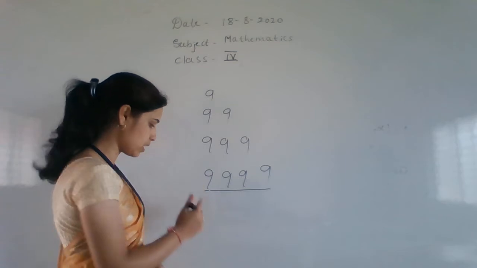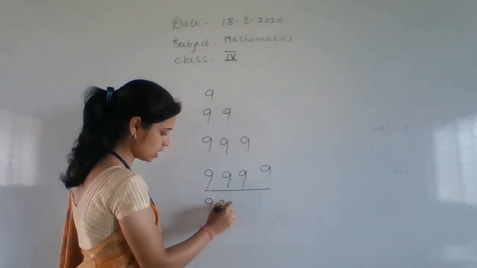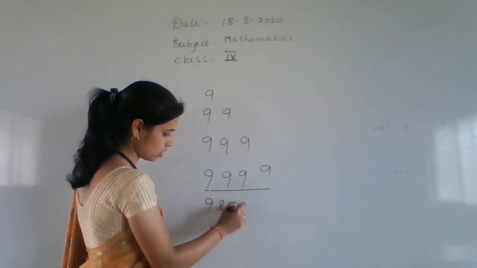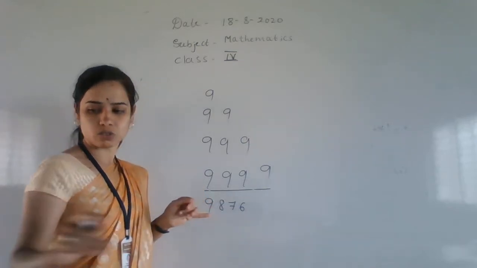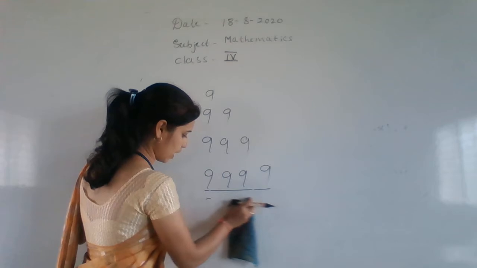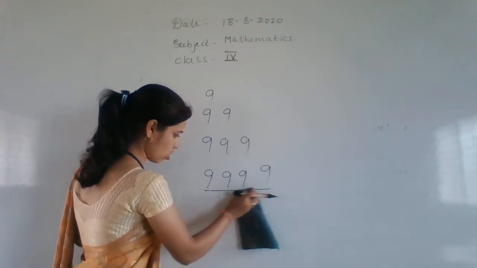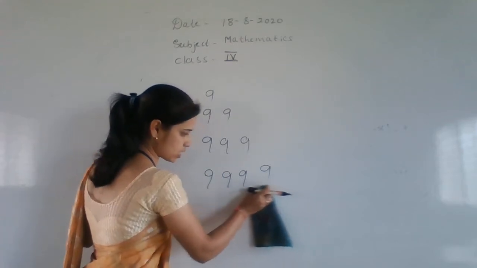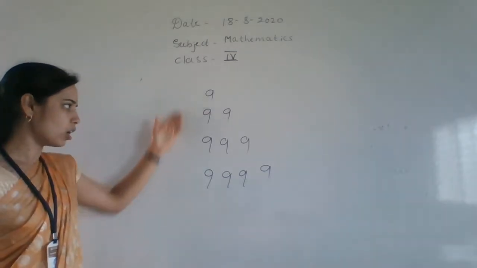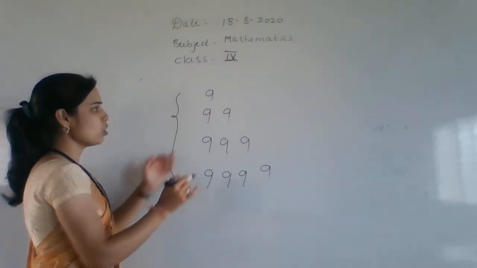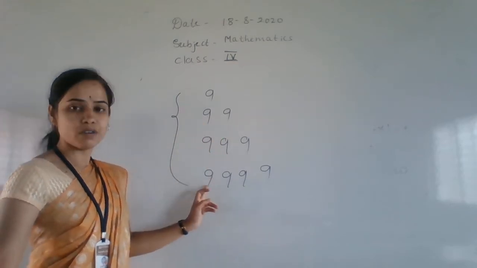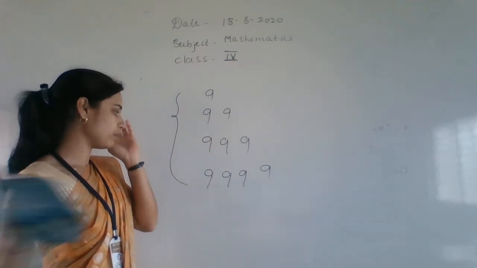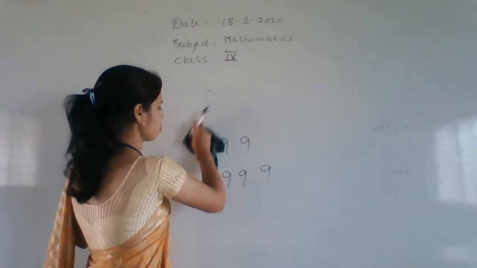Okay, then what is that? 9876. Okay, it is with different digits. That complicated question may not be asked to you, children. Why? Because you are still studying in the 4th standard. Just remember this: this is the biggest one digit number, two digit biggest number, three digit biggest number, and four digit biggest number.